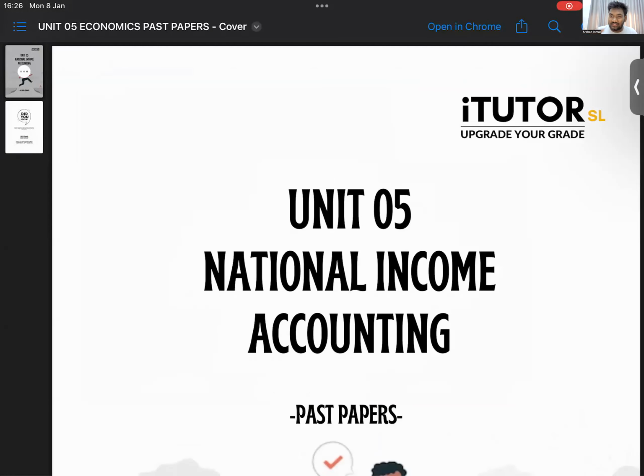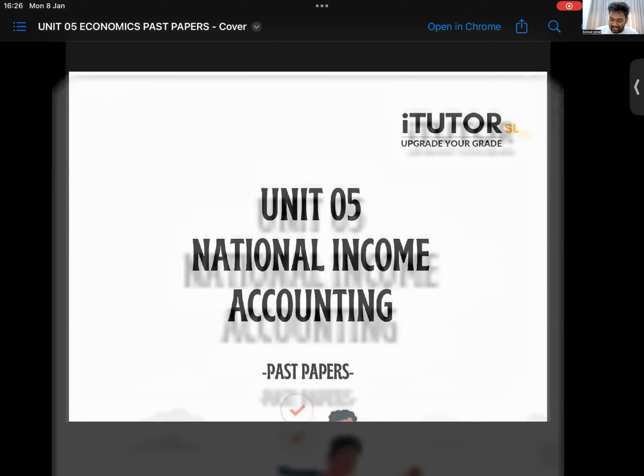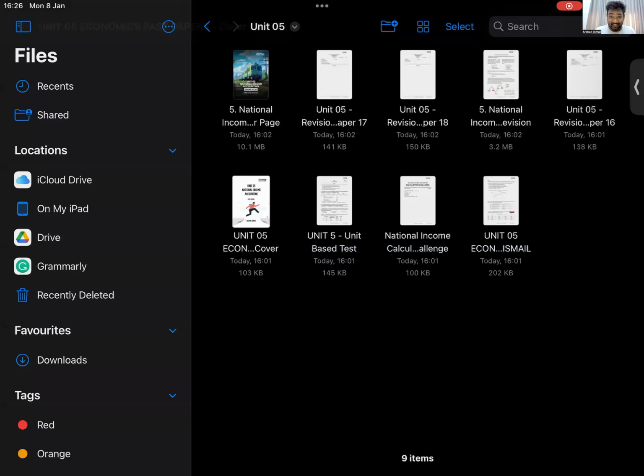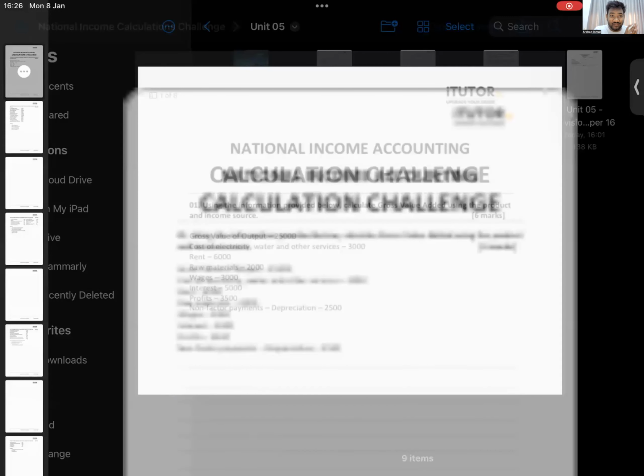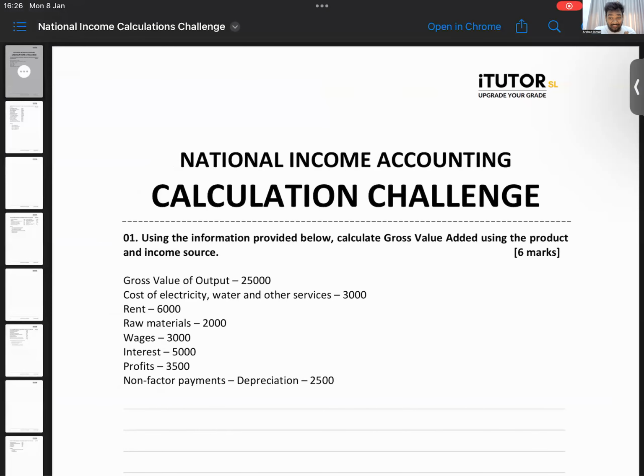Plus, I have also given something like a national income accounting challenge. So this is the challenge for you all. We'll see who gets the highest in this. After the unit is done, I have given a few difficult calculations. This paper is out of 50.